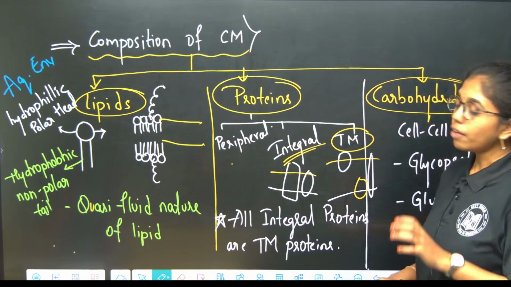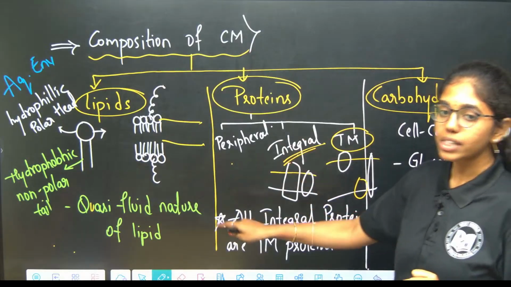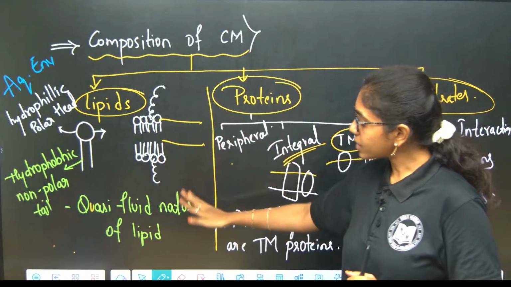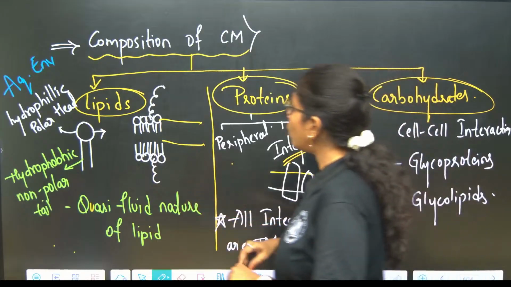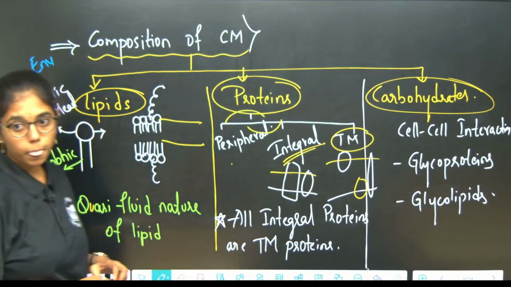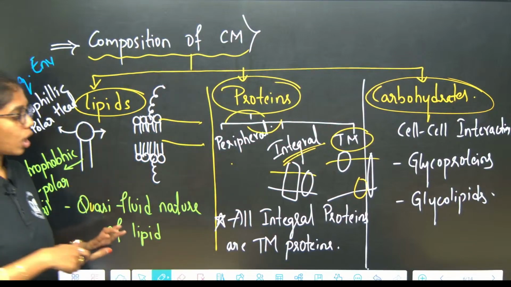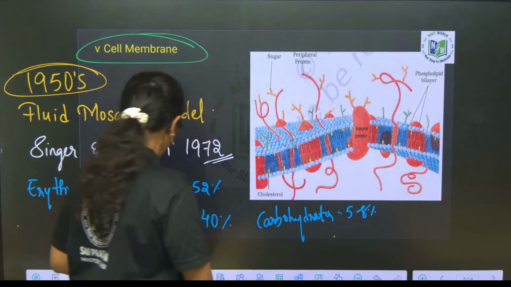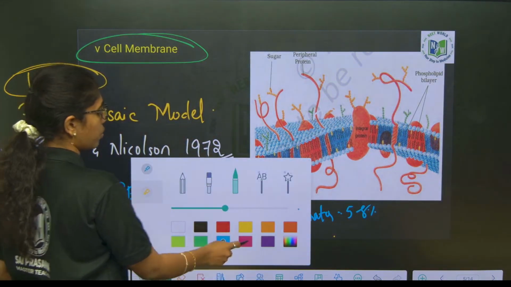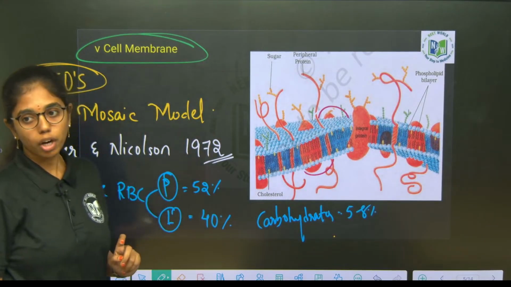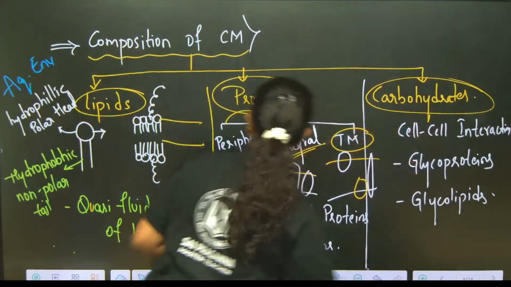Fine. Now here there is a statement. Quasi-fluid nature of lipid, I told you that lipids will float. The quasi-fluid nature of lipids will allow the lateral movement of proteins. Important point to be noted. The quasi-fluid nature of the lipids will allow the lateral movement of proteins. Okay, take down.